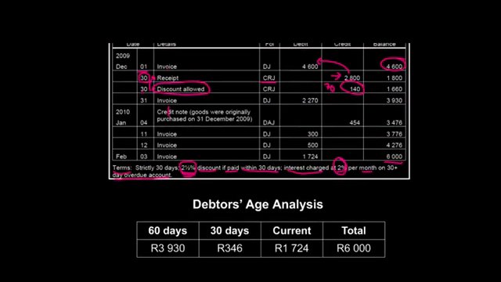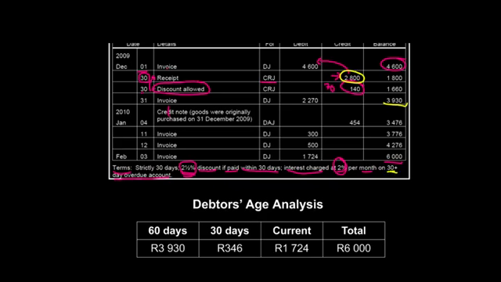Okay, so the first thing we need to do is look from the top down. I'll change the color so that you can see better. There was an invoice of 4,600 Rand. And then of that amount, the debtor paid 2,800 Rand. So there was 1,800 Rand outstanding. Then at the end of December, they purchased some more, so there was an amount of 3,930 Rand outstanding at the end of December. Now, what we want to do is that in January, we need to start charging them interest as soon as that debt becomes 30 days old.